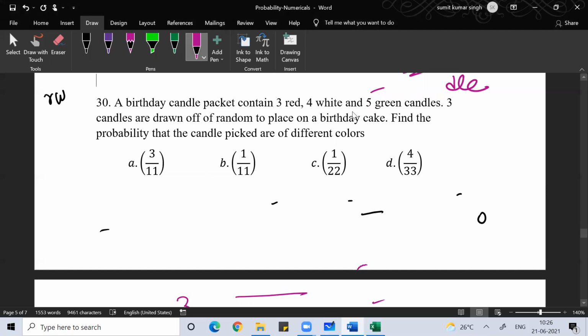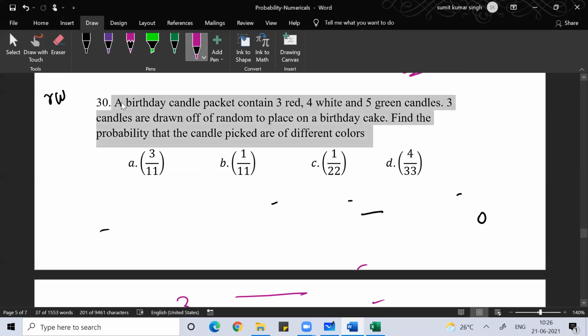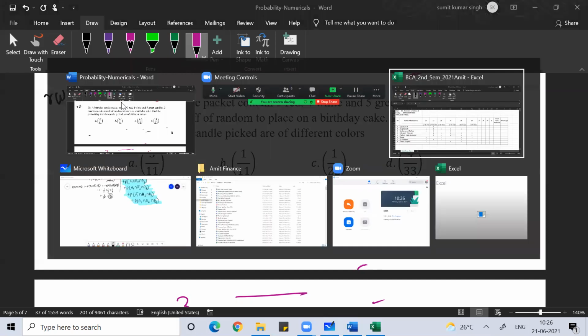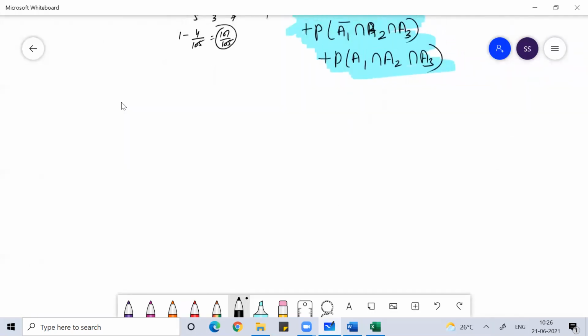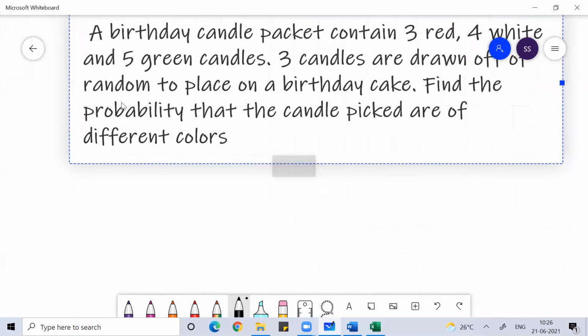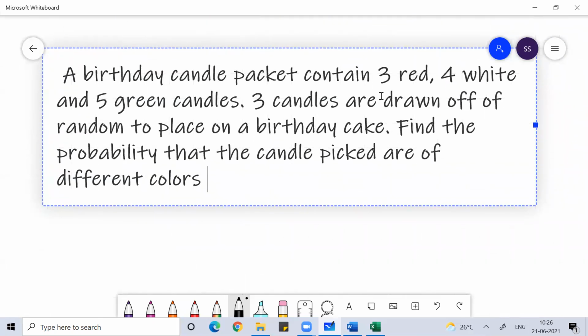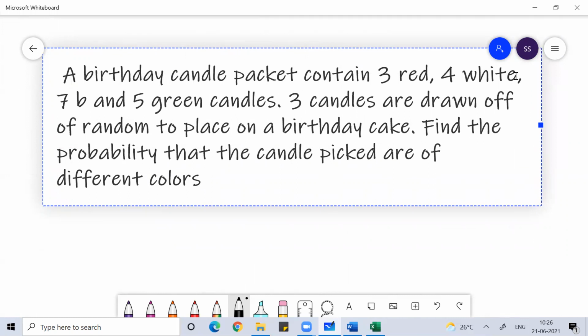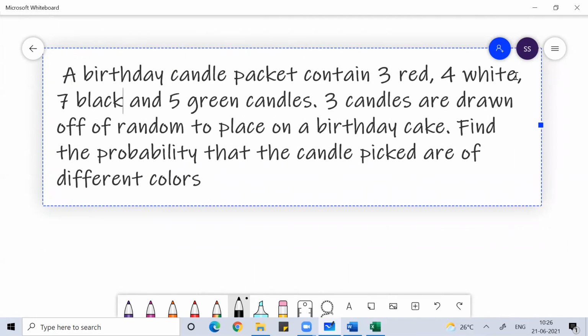Imagine the same question, but a little bit more complicated. Suppose a birthday candle packet contains 3 red, 4 white, and suppose 7 black, something, and 5 green candles, to make the scenario a little bit complicated.